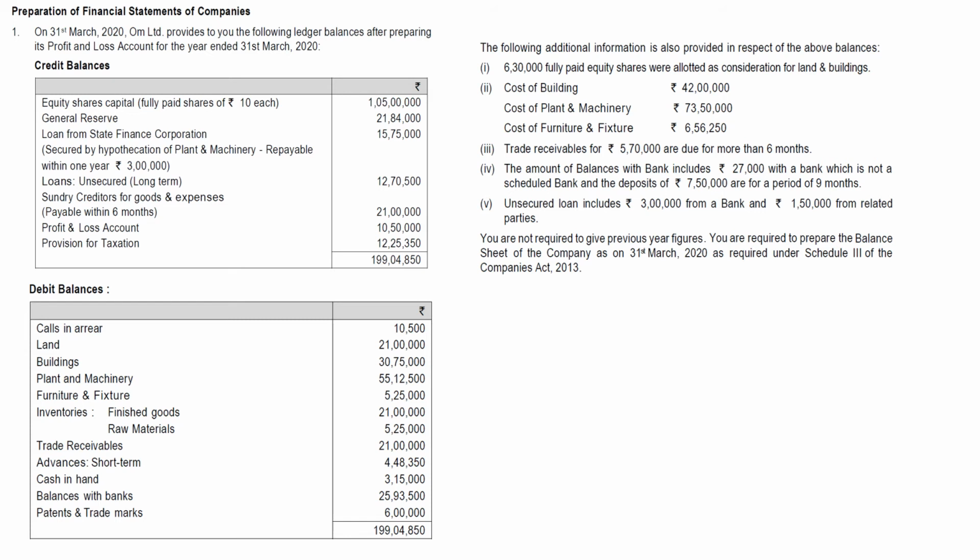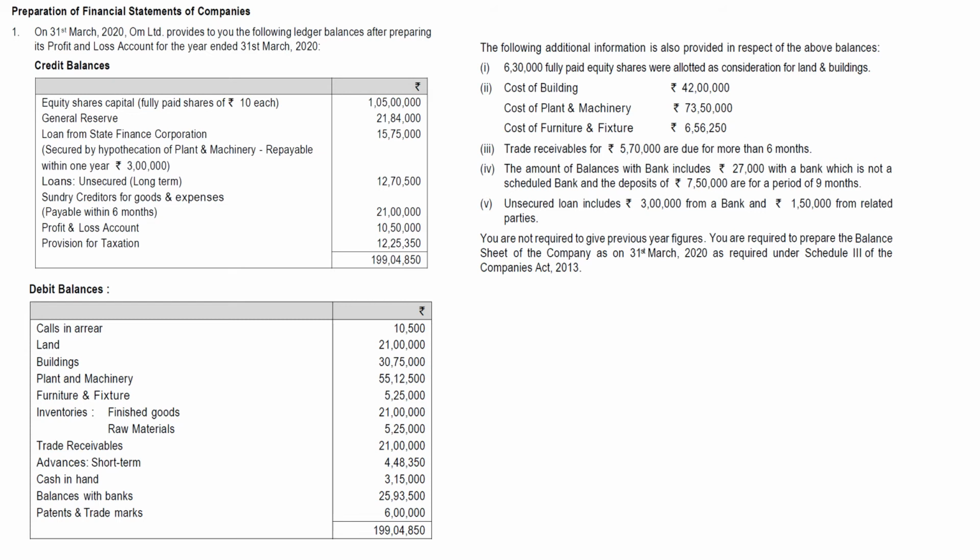So for the unsecured loan, whatever we have mentioned, 12,70,000, what is given is 12,70,500. The breakup they have given, the same thing has to be clearly mentioned in notes to account. Now they are saying you are not required to give previous year figures. See, they have very specifically given that, otherwise we would have to give previous year figures, and there is no information also to report my previous year figures,